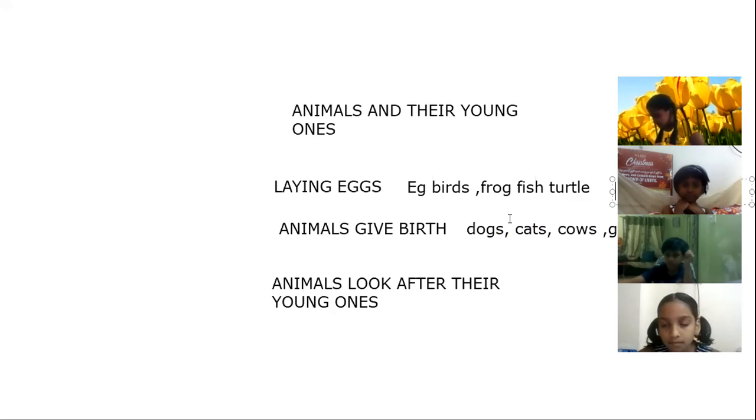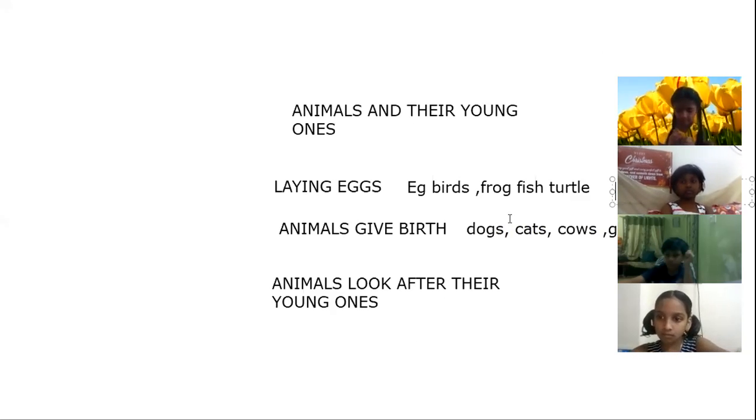Ma'am, do bats lay eggs or do they give birth directly? Bats are like mammals. They give birth to their young ones. They don't lay eggs.